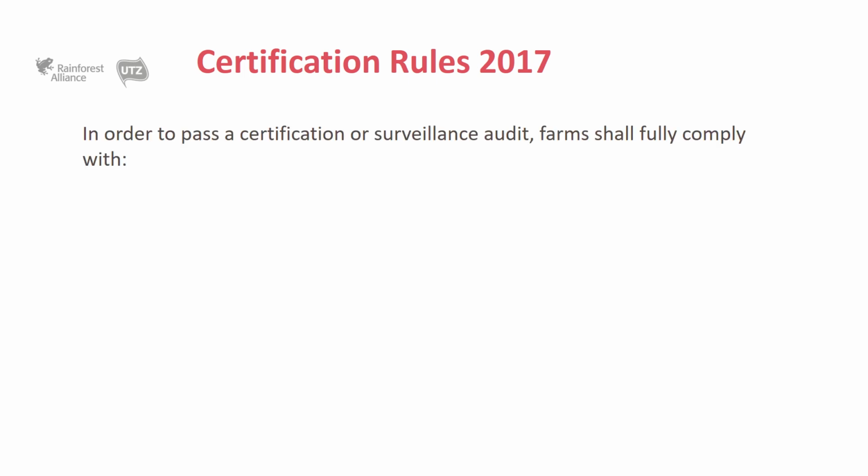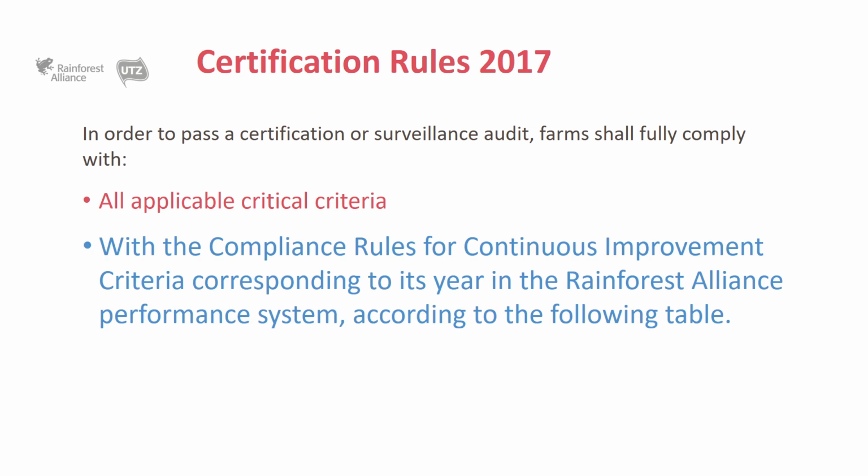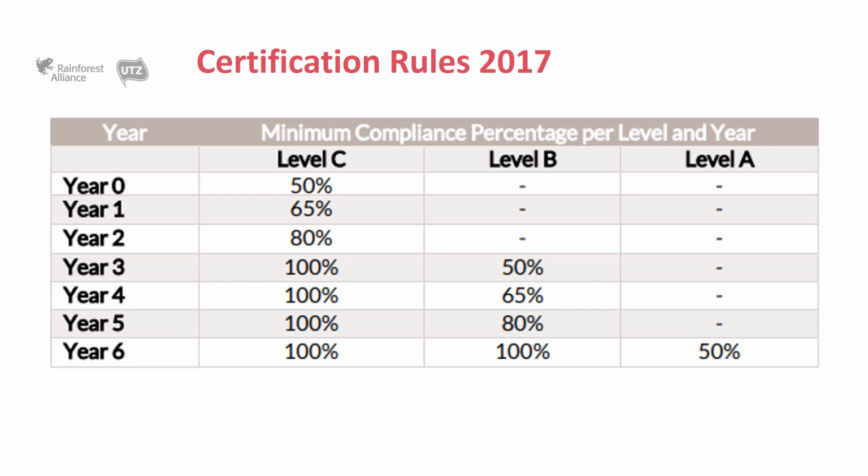Based on the certification rules, in order to approve a certification or surveillance audit, the audited operation must comply with all applicable critical criteria, and the compliance requirements for the continuous improvement criteria corresponding to the year in the certification system, according to the following table. This means that all organizations audited for year 0 shall comply with 50% of level C. For example, for group scope, all member farms and the group administrators shall comply with this requirement.